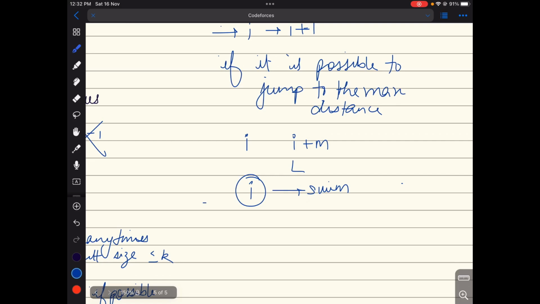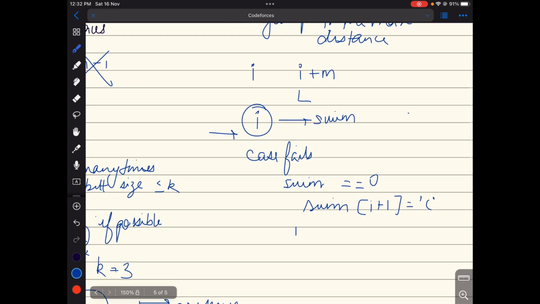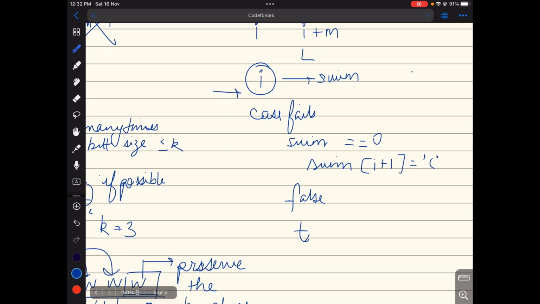And if this particular case also fails, such that swim equals 0, or swim of I plus 1 is a crocodile, then we would return false. Otherwise we would be able to reach the end and return true when I becomes n plus 1.